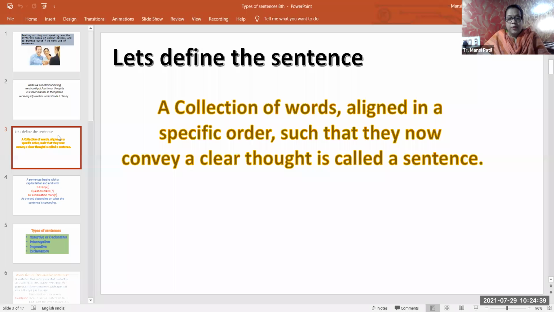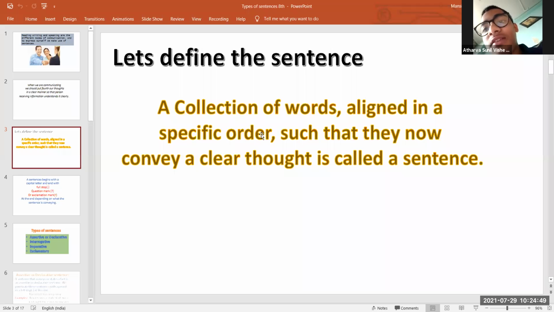Is it clear? Yes. Is there anyone to read this sentence for me? Vishay, unmute yourself. Read this. Let's define the sentence. A collection of words aligned in a specific order such that they convey a clear thought is called a sentence. Thank you, beta. You can mute yourself. I hope everyone understood what a sentence is now.